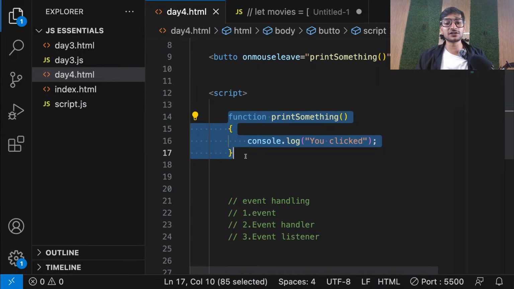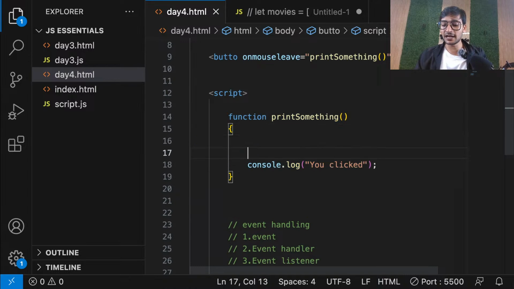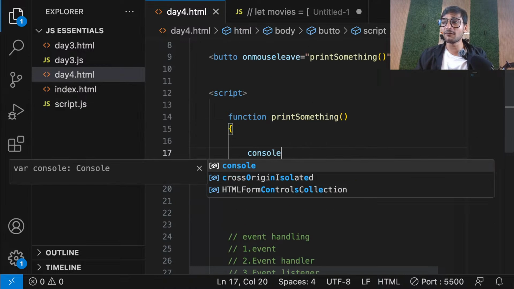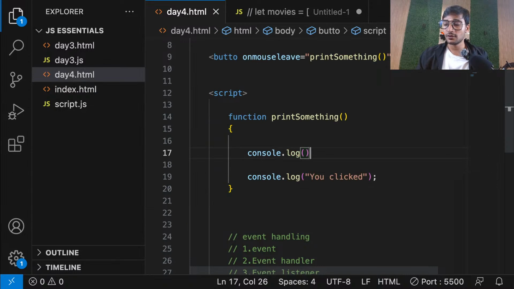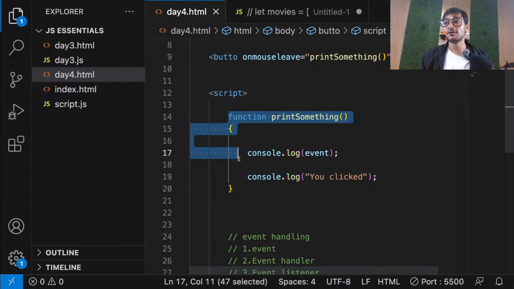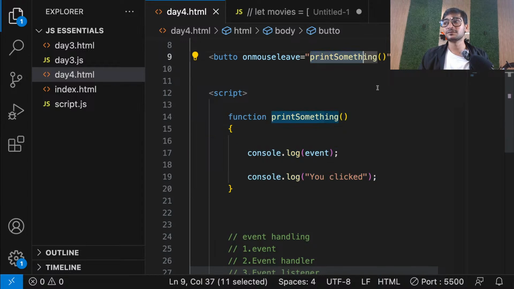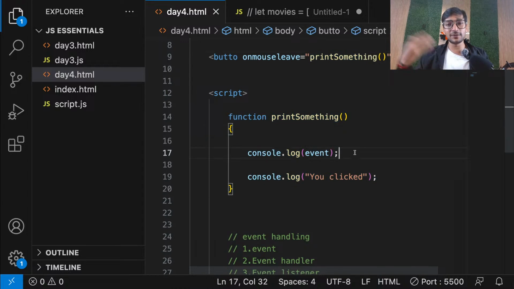When a function becomes an event listener, that means when it is attached or called like this, then inside that function you by default have an object available, which you call an event. That object is available by default. It will not be available in a normal function. It is only available in a function which is behaving as an event listener. What does that object do? Let me print it and you'll see what it does.